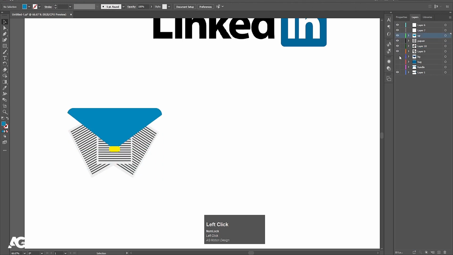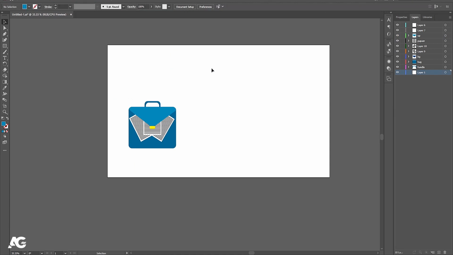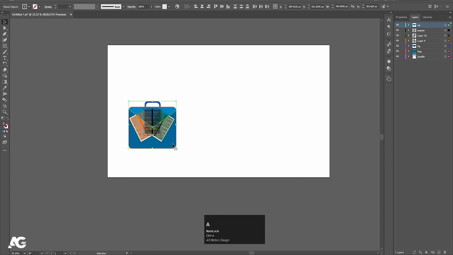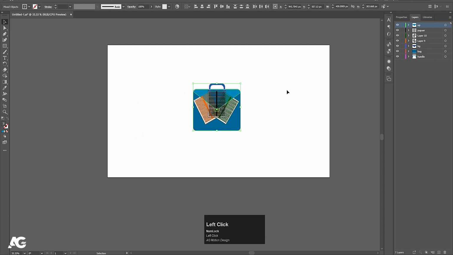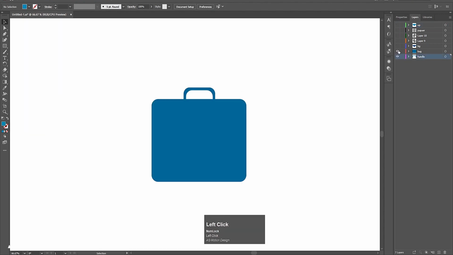Yeah, so all the illustrations are done and our logo is also done in Photoshop. Now what we need to do, we need to animate in After Effects, but before that I'm going to delete that. Let's delete the extra layers and let's revise again whether we have created all the essential stuff or not. Hit Ctrl A to select all of that, bring it over here. So as you can see, the handle is on a separate layer, then the BG of this bag is on a separate layer, then this BG is on a separate layer.